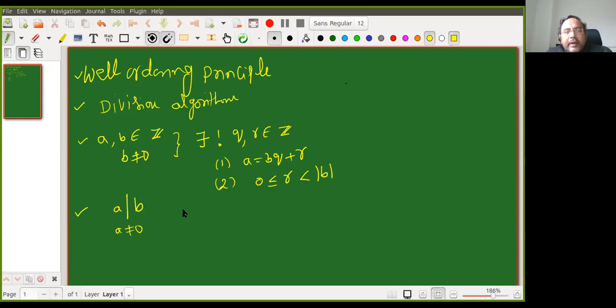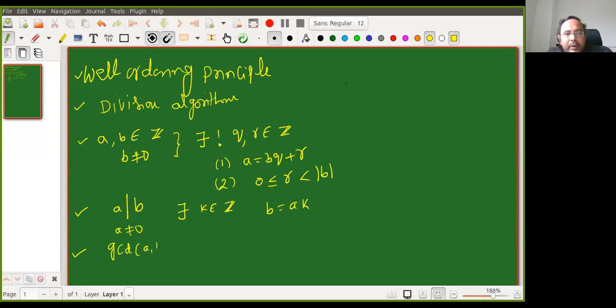We say that A divides B if there exists an integer K belonging to Z such that B is equal to A times K. This is called divisibility. In particular, if I divide B by A, then B is equal to AQ plus R, but R should be equal to 0. The remainder is 0.